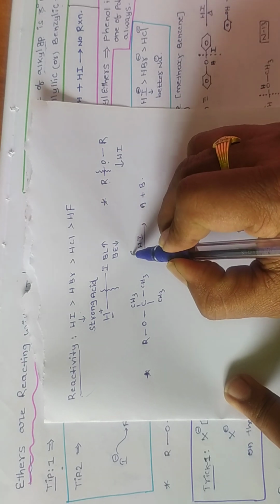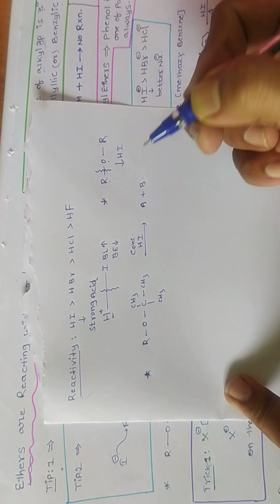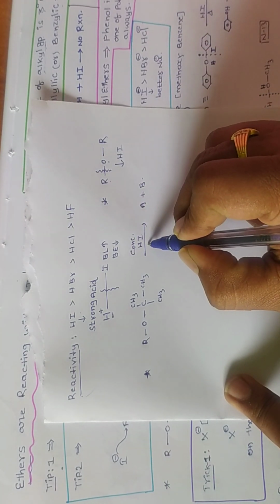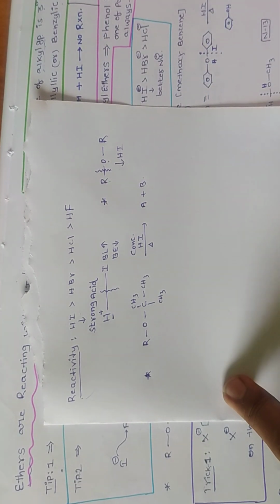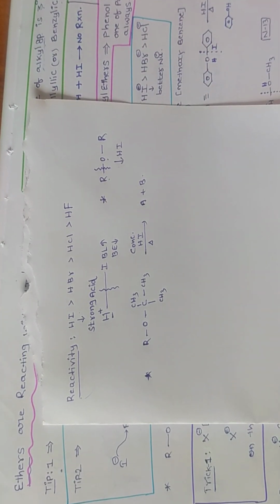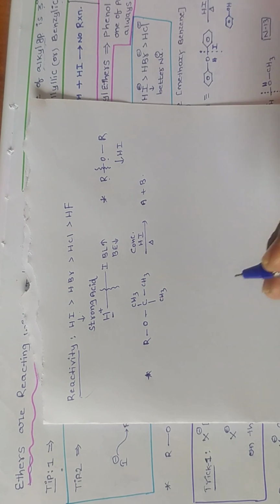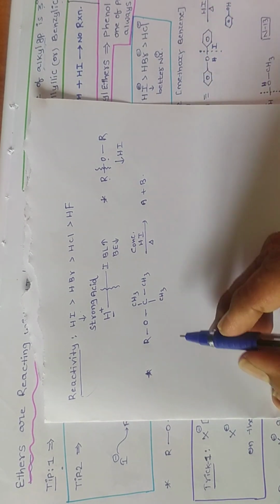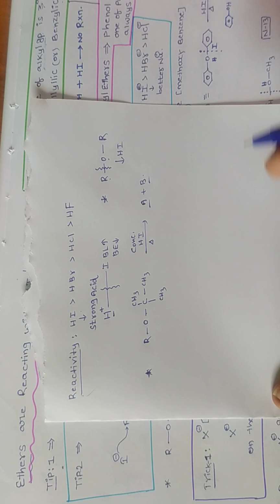Here they have given concentrated or anhydrous HI upon heating, and the reactions are faster on heating. Now how are this A and B formed?